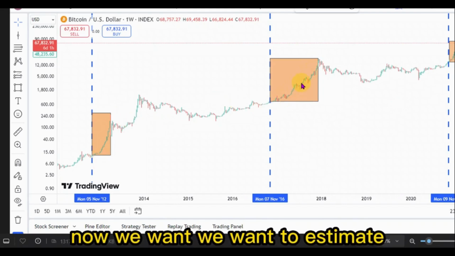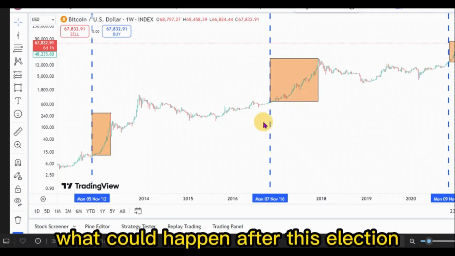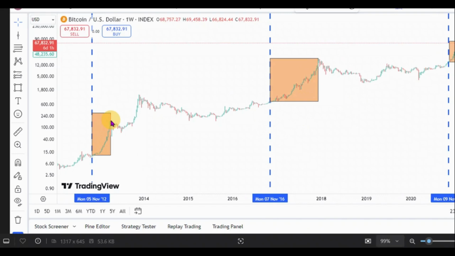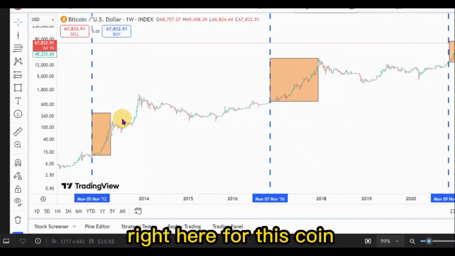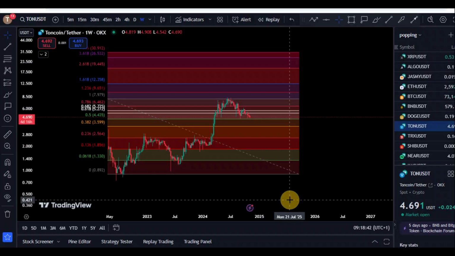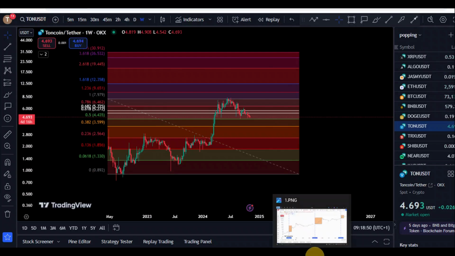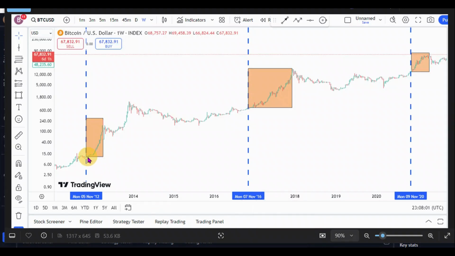Now, we want to estimate what could happen after this election and what we could see for the price prediction right here for this coin. So we are on the chart right here for Toncoin versus the USDT on the weekly time frame, and for Toncoin, like we said, according to the post-election theory, after every election, we see a massive pump in the market. As you can see, the same thing right here. After every US election, we see a massive pump. That has happened since the inception of cryptocurrency.